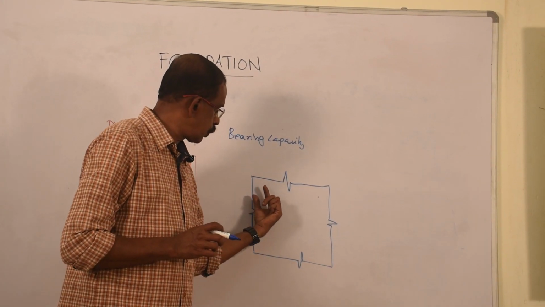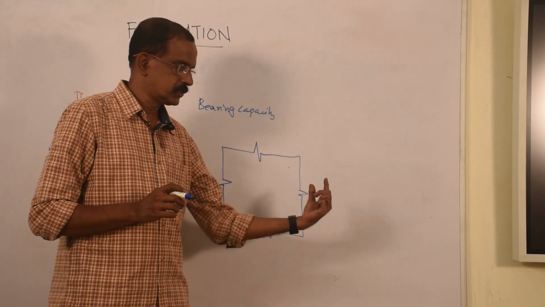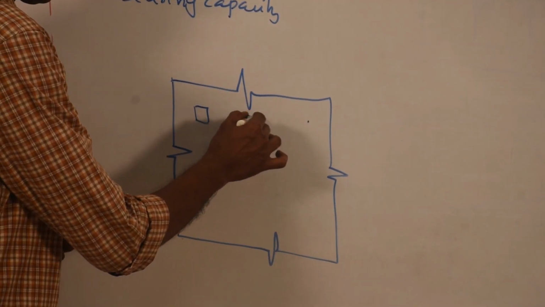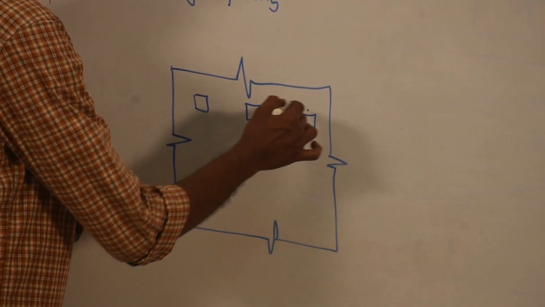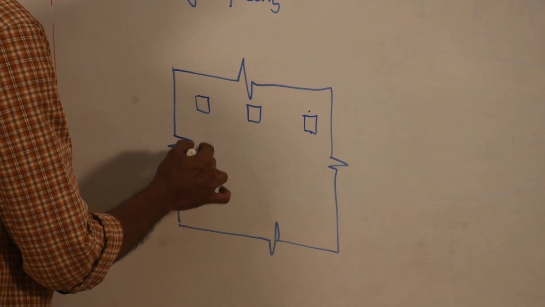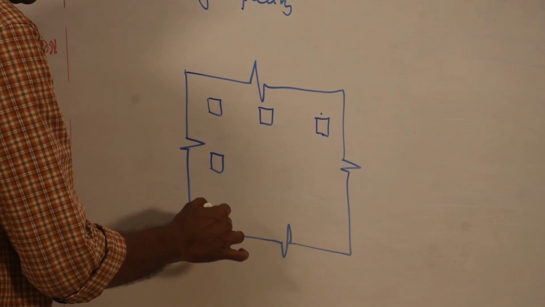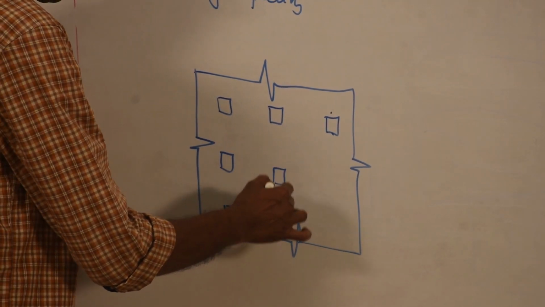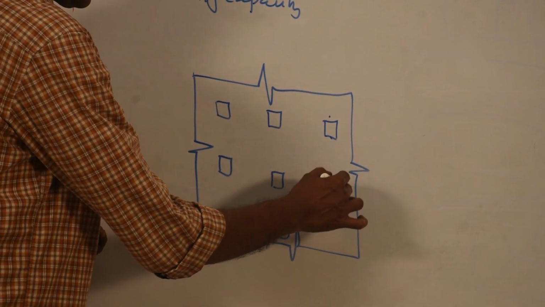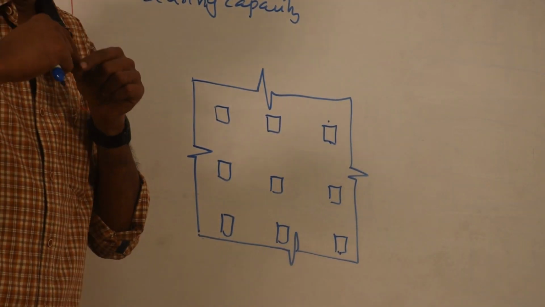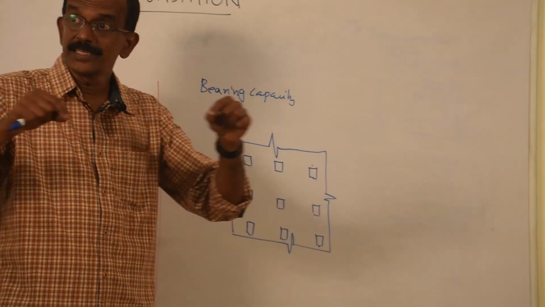Construct columns in the X direction. Construct a column here, here, and here. Construct columns in the Y direction also, in this direction as well. Columns, columns, columns, in this direction as well as in this direction.